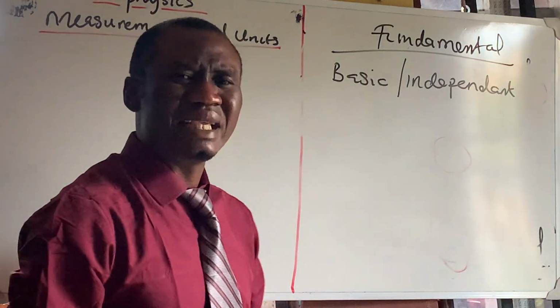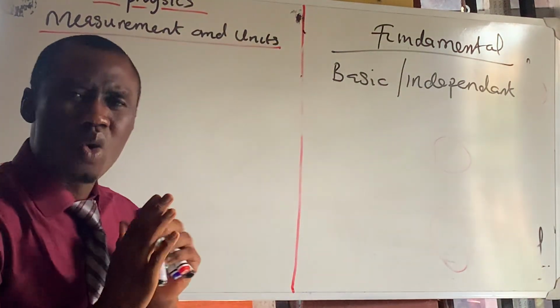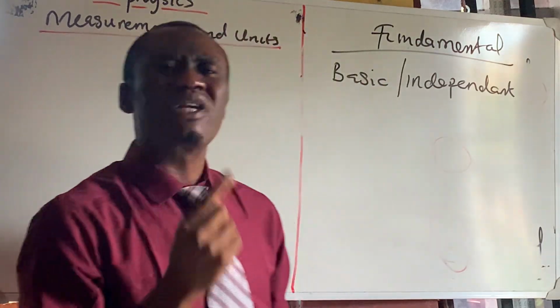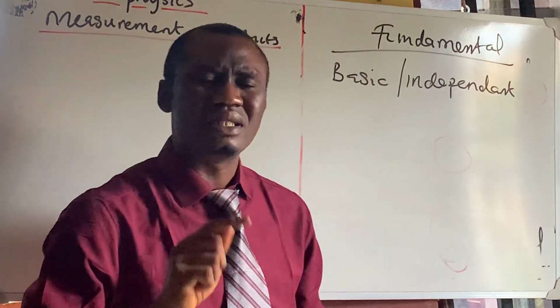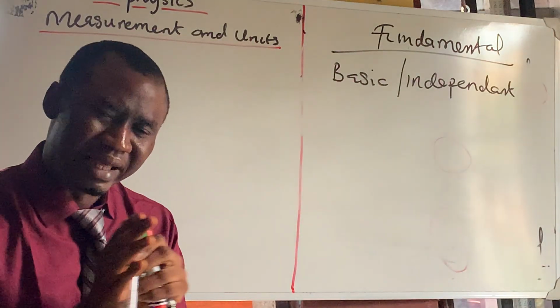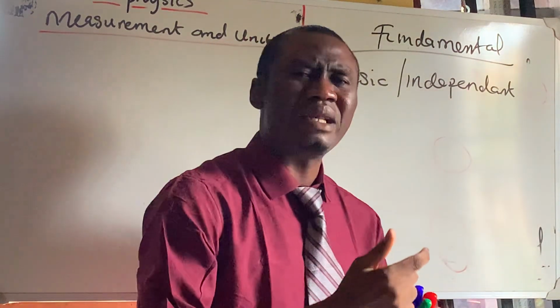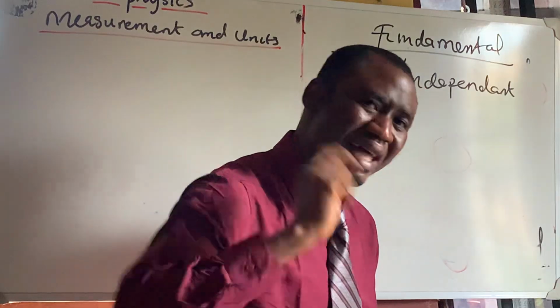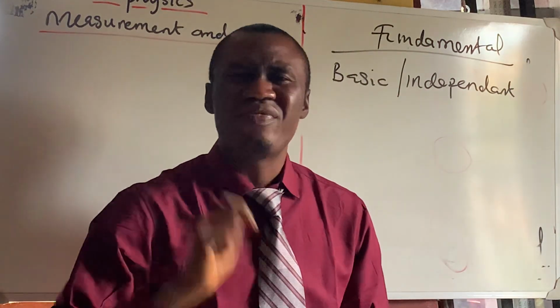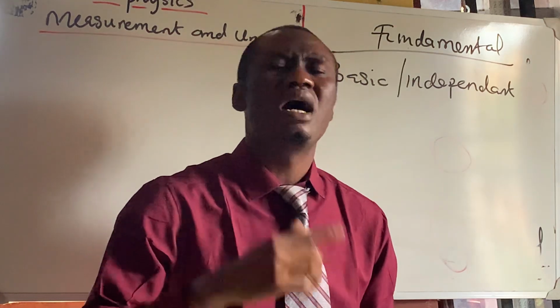If something is independent, it means it can stay on its own. And then we have fundamental quantities. These fundamental quantities are basic quantities that are independent. They can stay on their own. They are independent of other quantities. I take that again: fundamental quantities are basic quantities that are independent of other quantities.